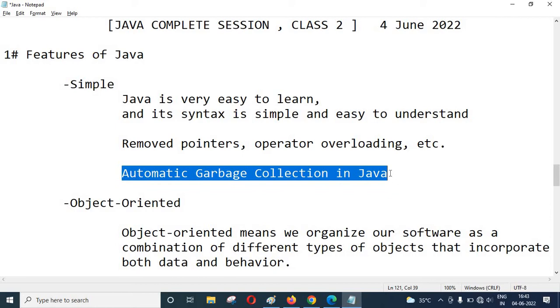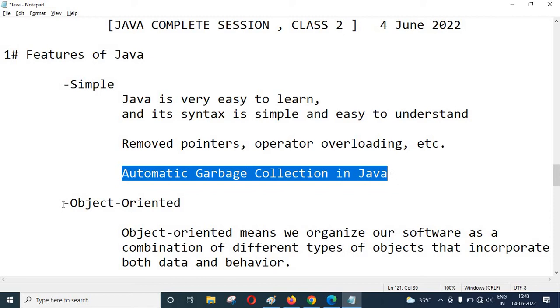Whereas in C++, when we create a constructor, memory is allocated, but we must create a destructor to release it. That means we must release the memory manually in C++. But in Java, this feature is included, and garbage collection takes place automatically.